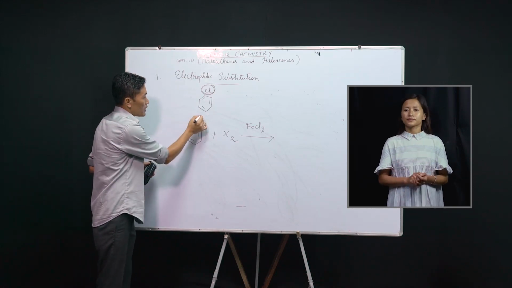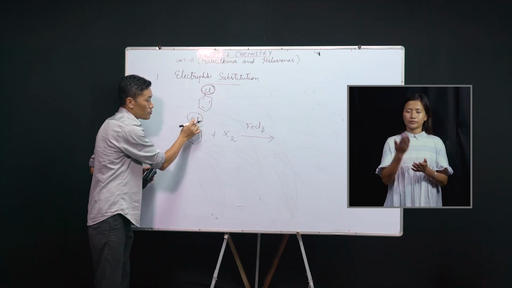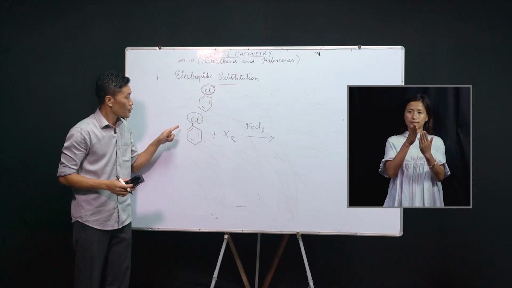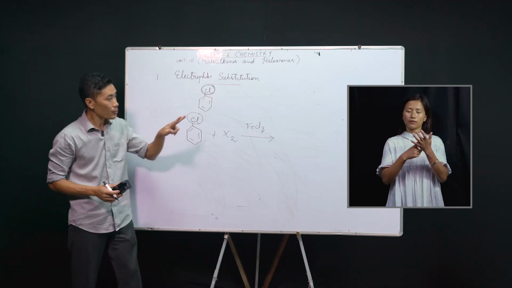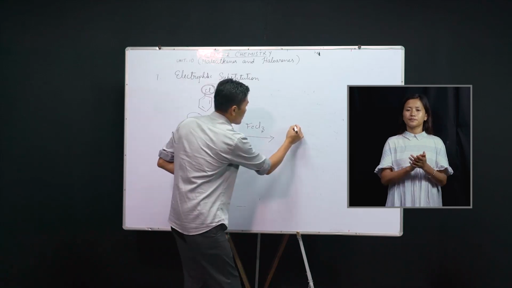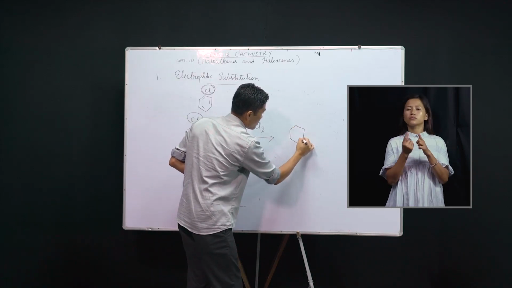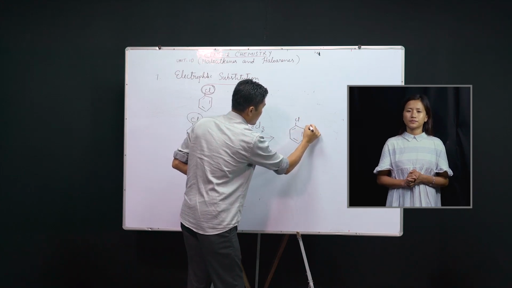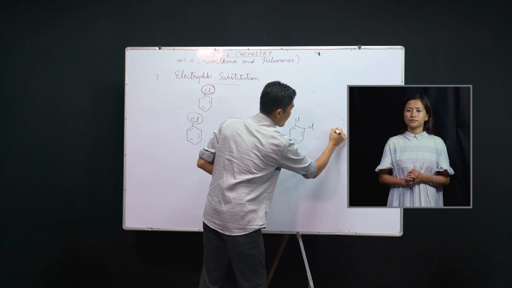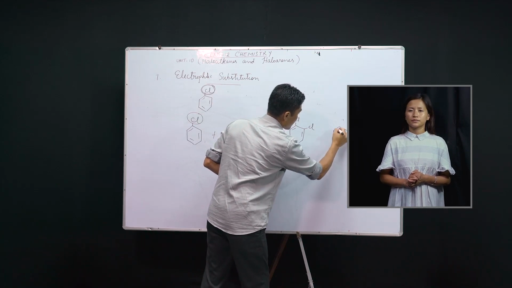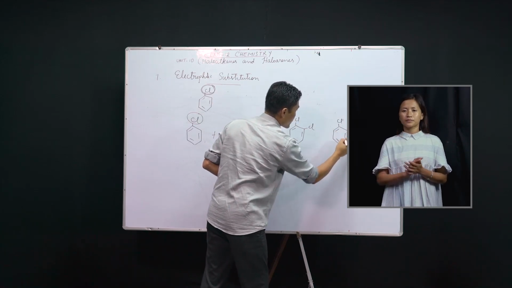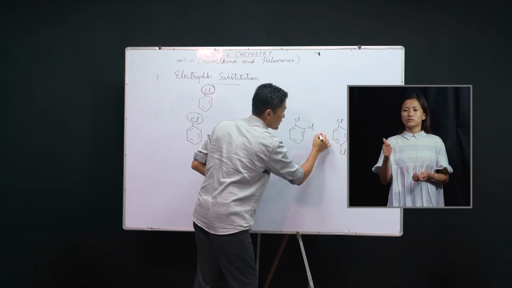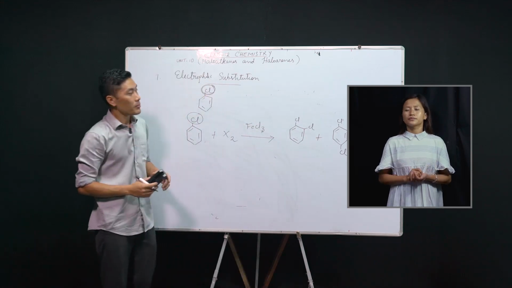Now, as I've mentioned before, the halogen atom on the ring here will direct the incoming electrophile to ortho and para positions. Therefore, we get two different types of products. In one, the substitution has taken place at ortho position, and in the other one, substitution has taken place at para position.